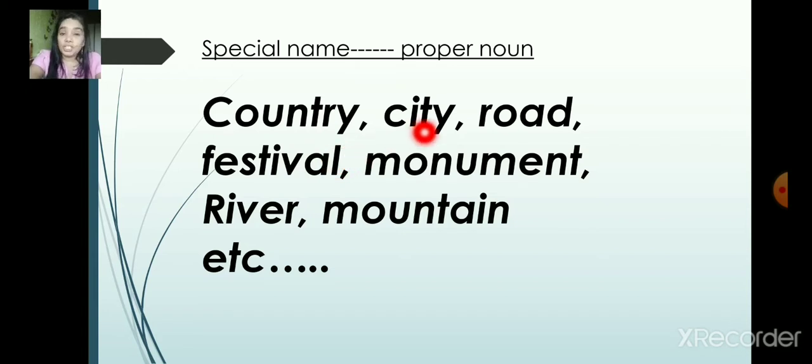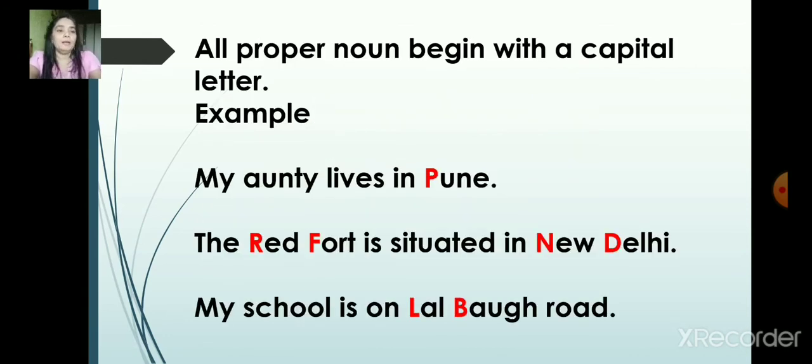And city, Delhi. Road, any road, festival, any festival. So all these names are proper nouns, and you should begin them with a capital letter.